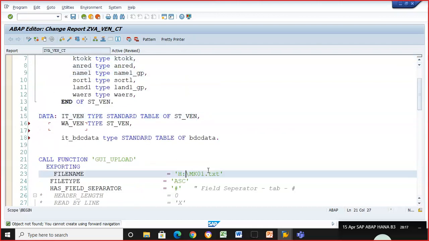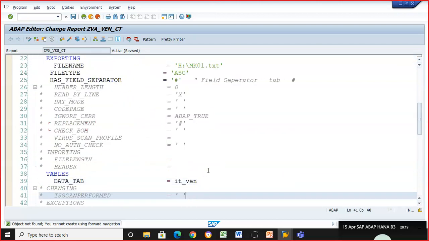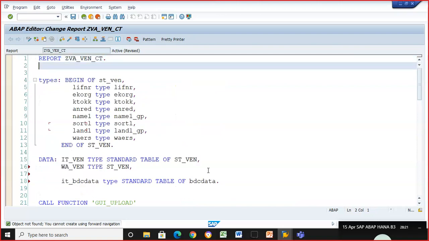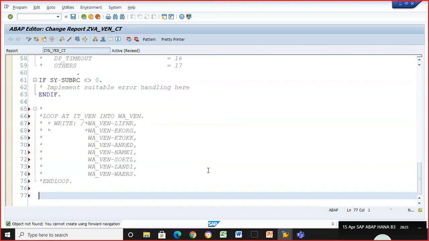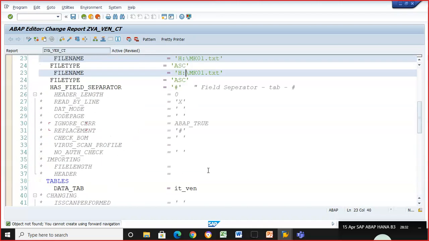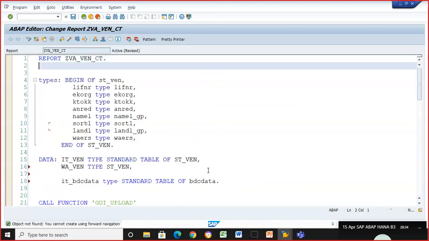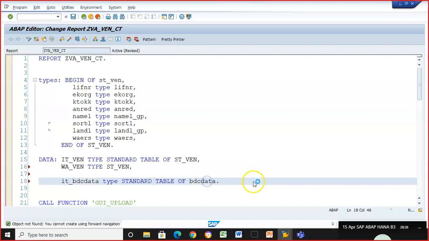Okay, now we have this GUI underscore upload. Okay, this is done. Now our concept is to get this data to the work area, and then from the work area we have to take it forward into the screens. Now here we have BDC data. Let me show you the BDC data.